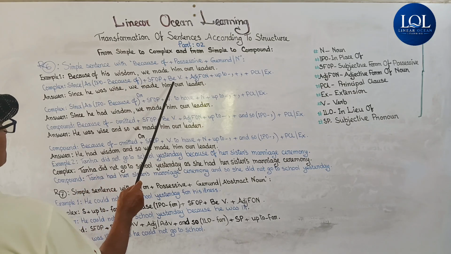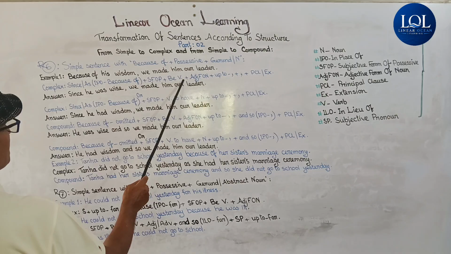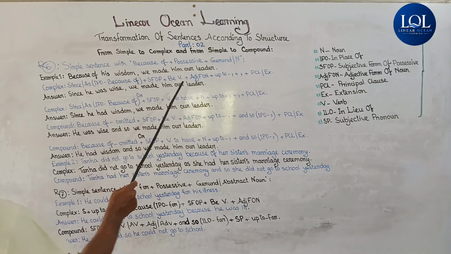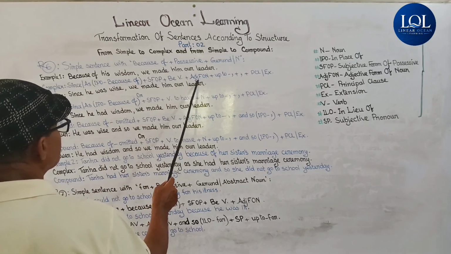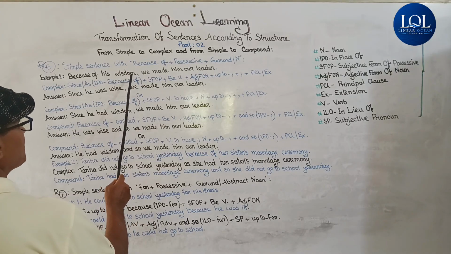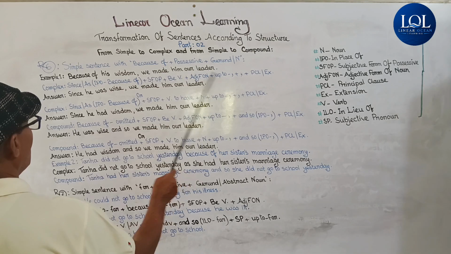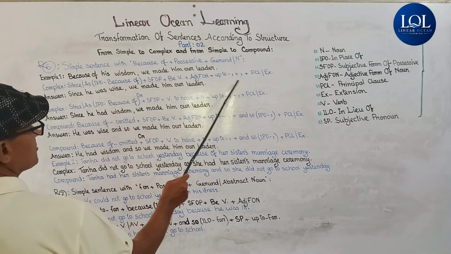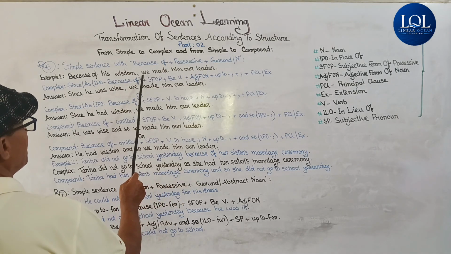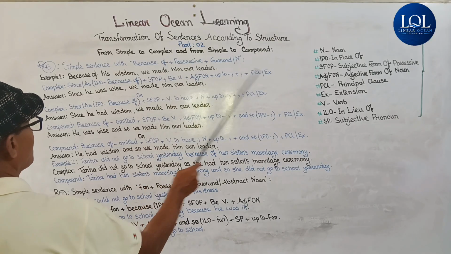Then BV, B verb plus adjective form of noun. Here noun is wisdom and its adjective form is wise, plus up to comma plus PCL. Here we made him our leader is the principal clause or extension.